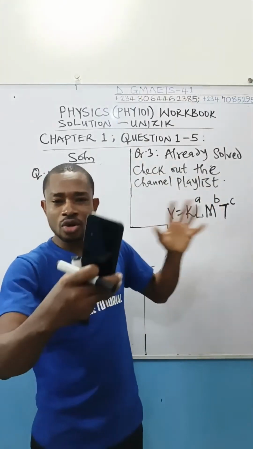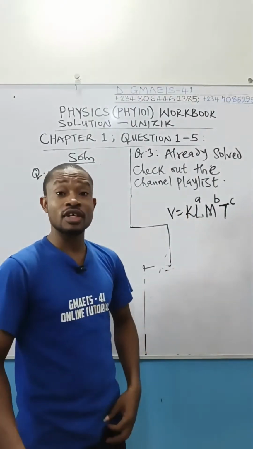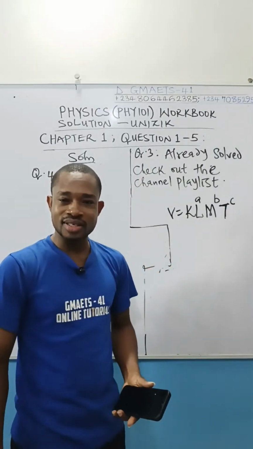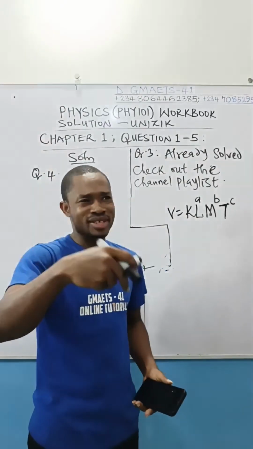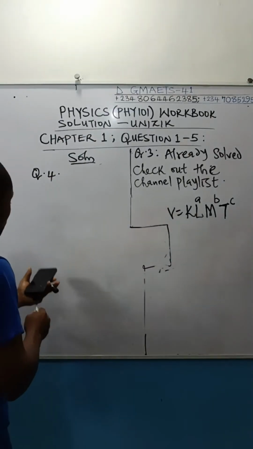And of course, you compare the power of the same dimension on both sides of the equation. Compare and equate, then solve for the unknowns A, B, and C. You'll be getting some answers like half, minus half, 0, or something like that. Like I said, the solution is available, and I've given you the breakdown.